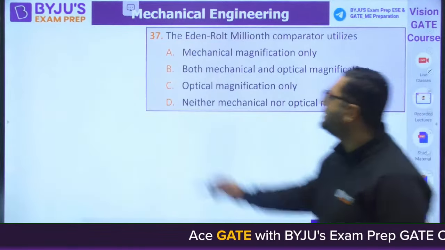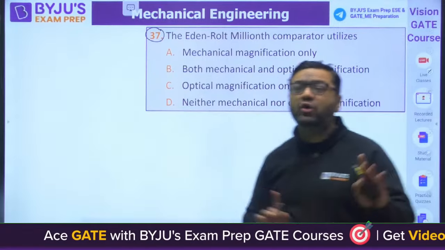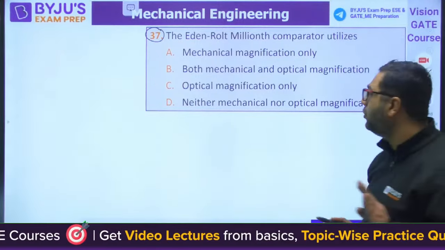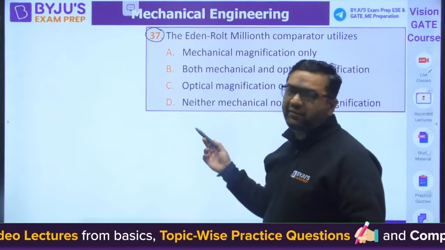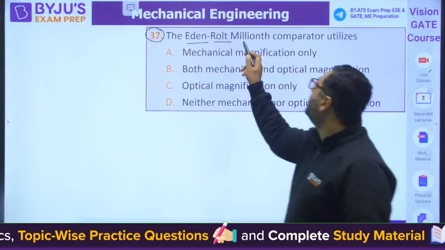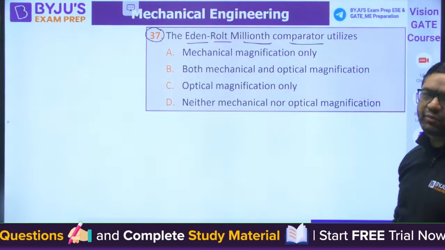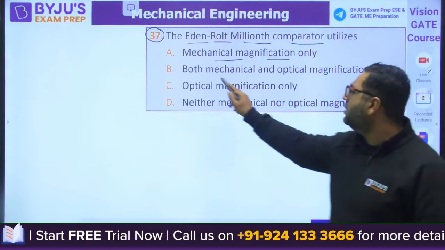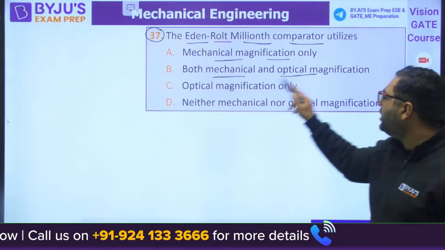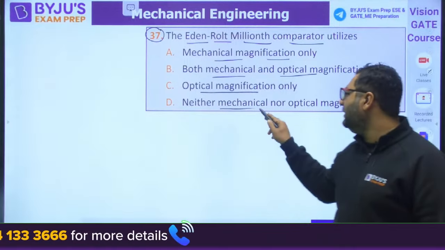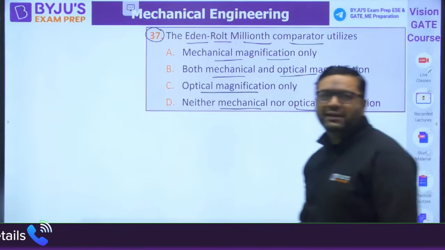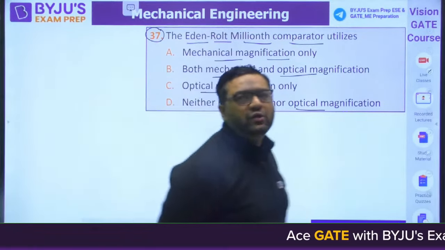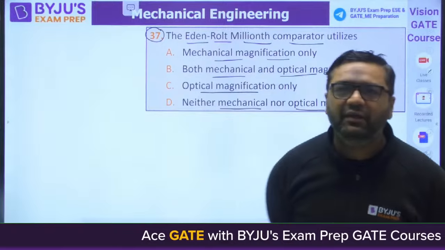Next question is 37. This type of question you may not be aware of. I am telling you, 2-3 questions in production are like that which students may not be aware of. Some people may be aware of. This is the Eden-Rolt millionth comparator, from inspection devices. Is it for mechanical magnification, both mechanical and optical magnification, optical magnification, neither mechanical nor optical? Mathematics is also there in this paper. We have already seen 4 questions. 2-3 questions more are there from mathematics, which I will take.